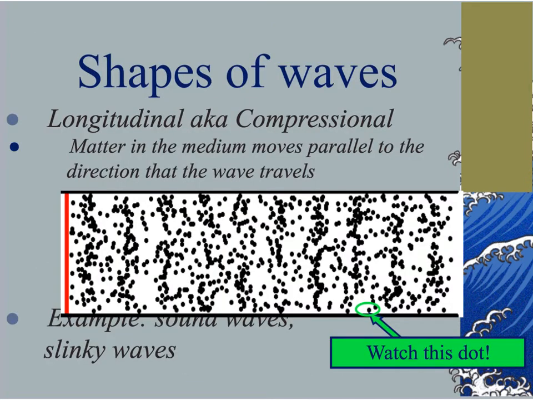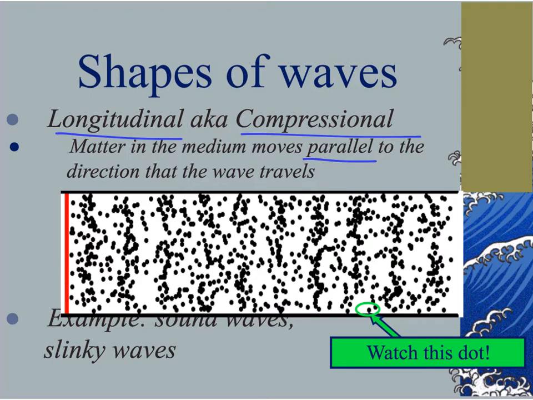A second type of wave shape that we're looking at is what we call a longitudinal wave, which is also called a compressional wave. Again, the animation is not working on this, but you can see in these waves little striations where it looks like there are bands. These are areas that have all the matter in that medium very compressed, and you have areas in between that are decompressed, not so packed together. What's unique about these waves is that the particles in the medium move parallel to the direction the wave travels.